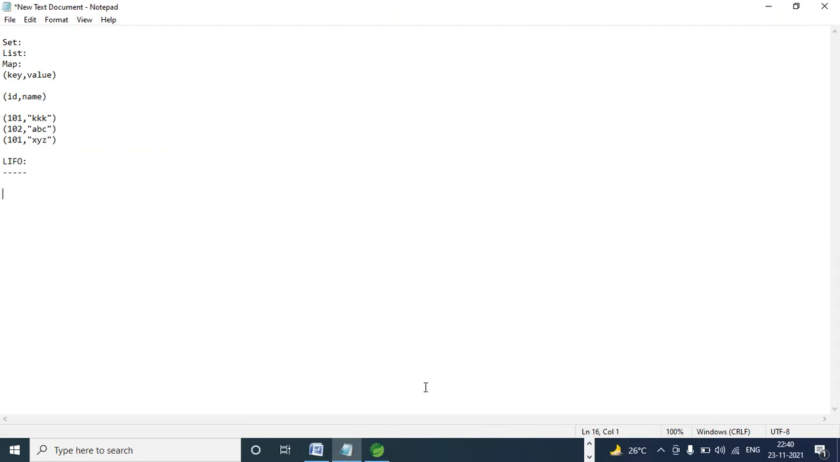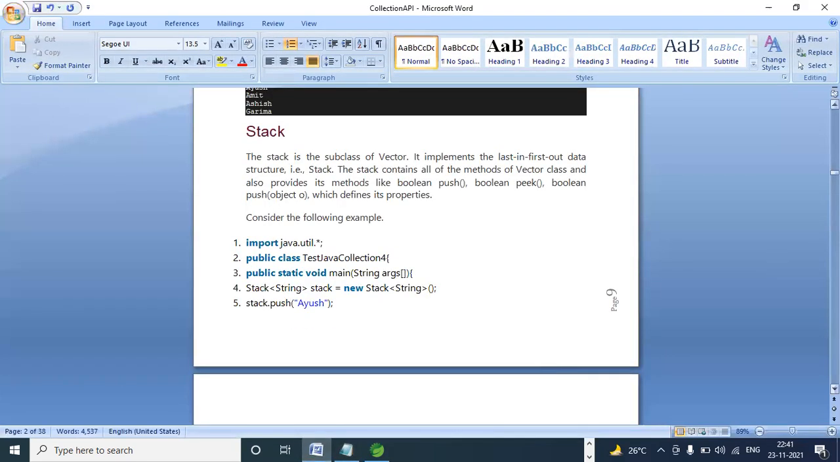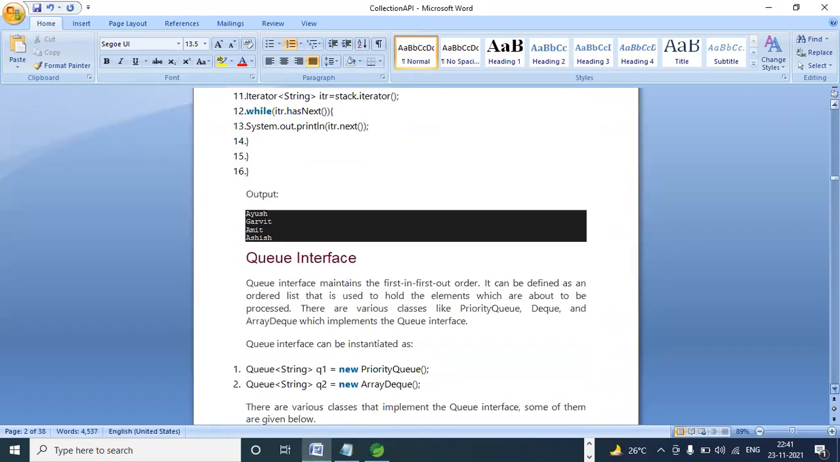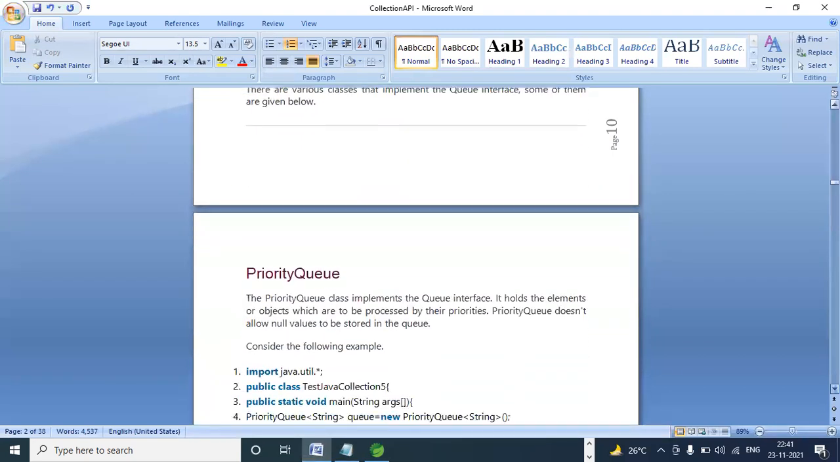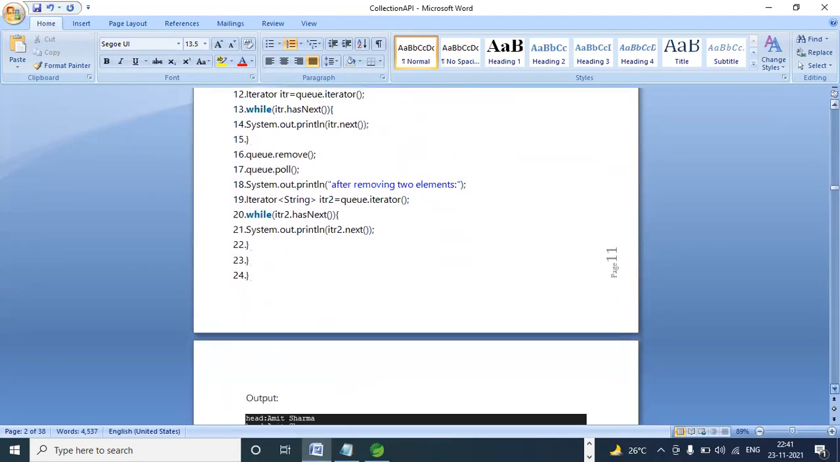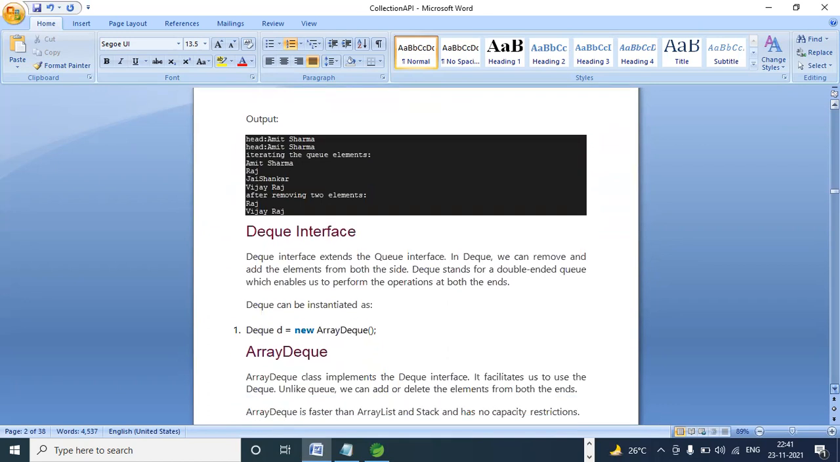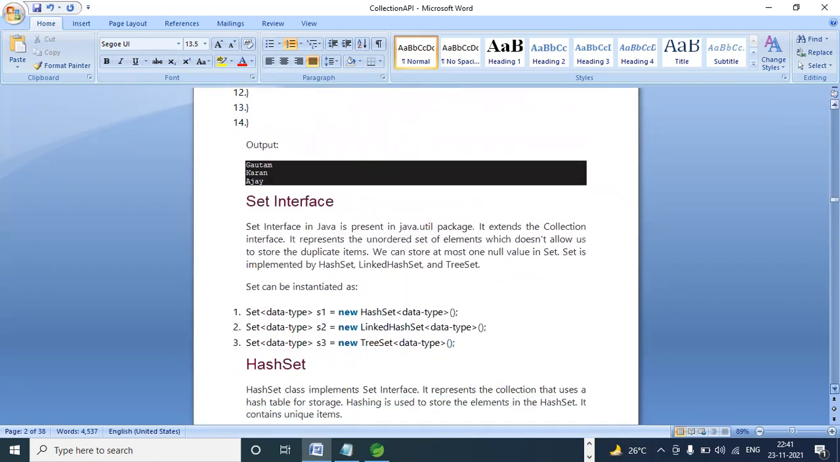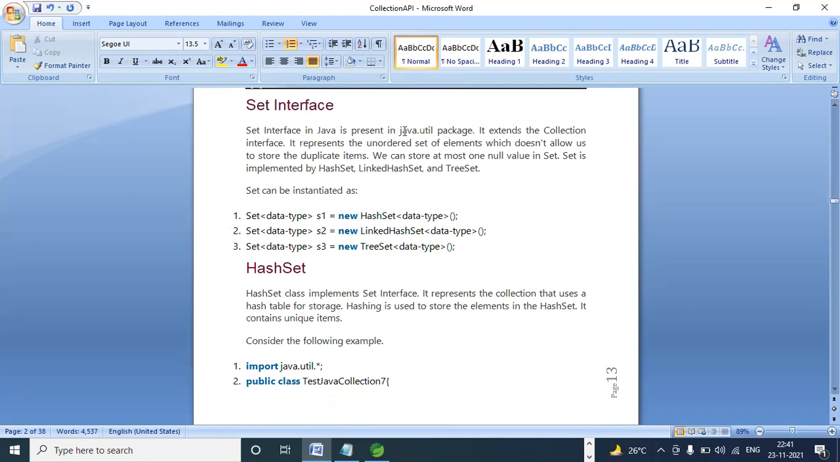That is about the list interface. Now the set interface. If you come here, the set interface does not allow duplicates, right? So what are the implementation classes for set? This is important. The set interface is present in the java.util package. It extends the collection interface.